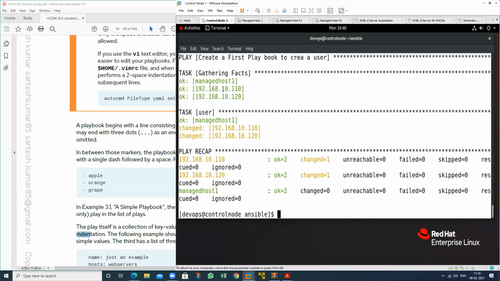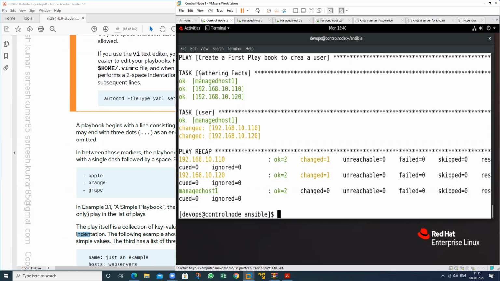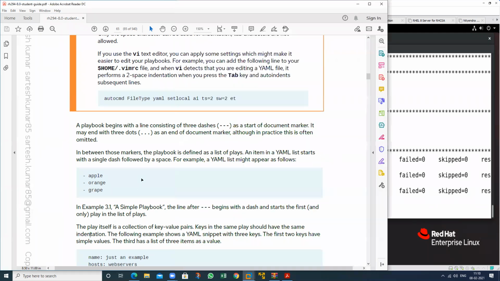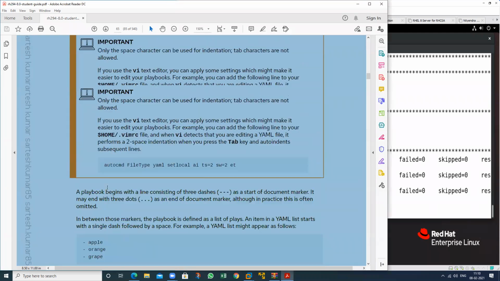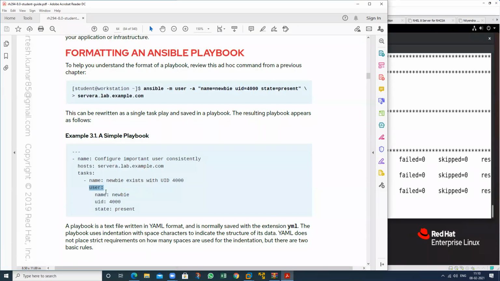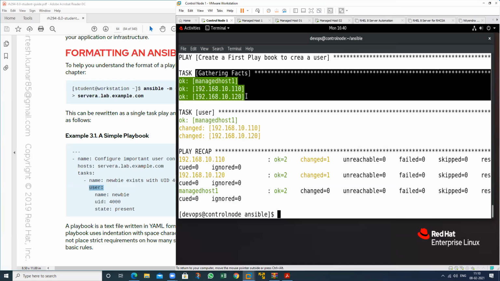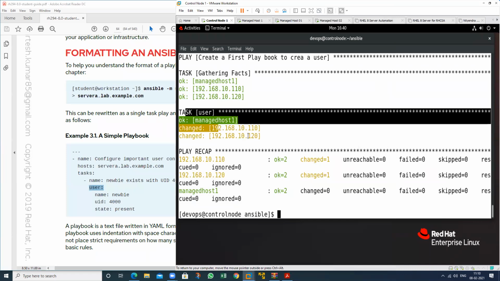So it will check by which particular module. For this one it uses the setup module. To gather the facts, it uses that particular module. All the tasks will be performed by using one module. Suppose at this time we are creating a user. Which module am I using? For creating the user, which module? User module. So in Ansible, all tasks are performed by a command. That command name is module. So in this we use a module. This particular task will be performed by the setup module, and this particular task by the user module.